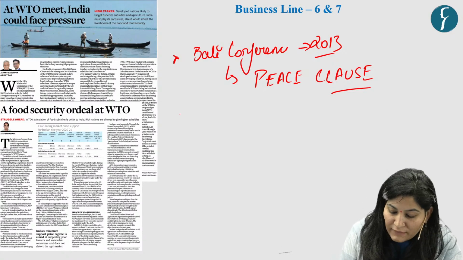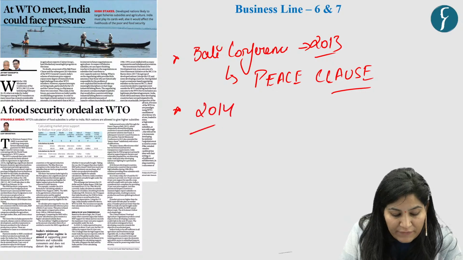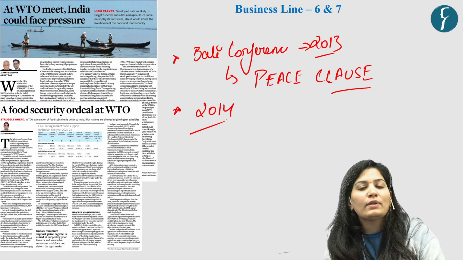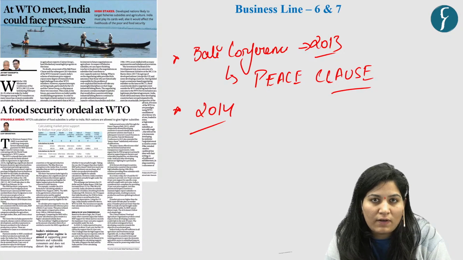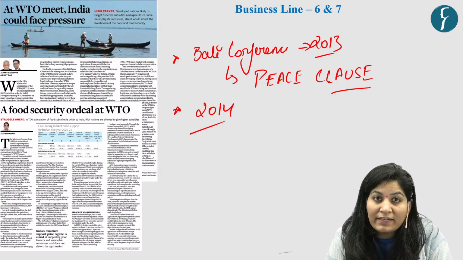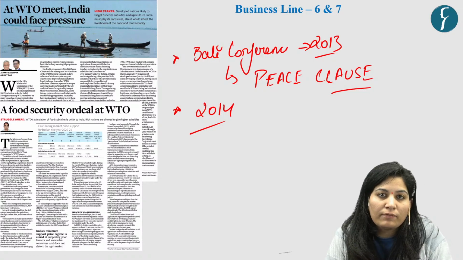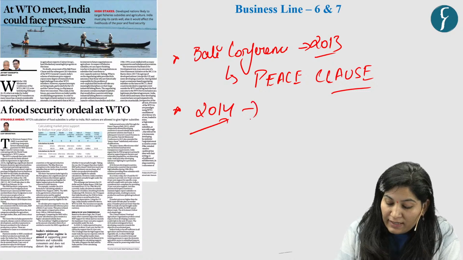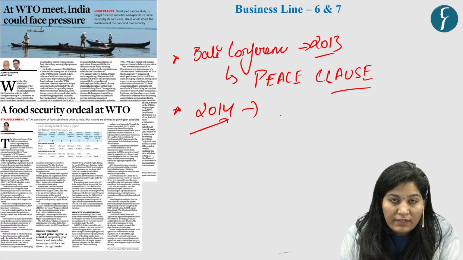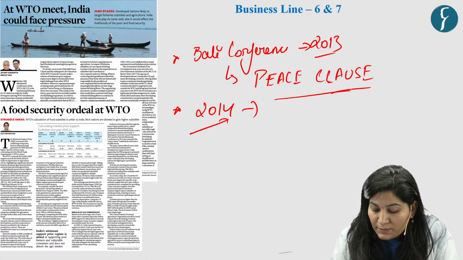In 2014, India further forced developed countries to clarify that this peace clause will continue indefinitely till we find a permanent solution. So that is still going on, and we can continue with this peace clause.